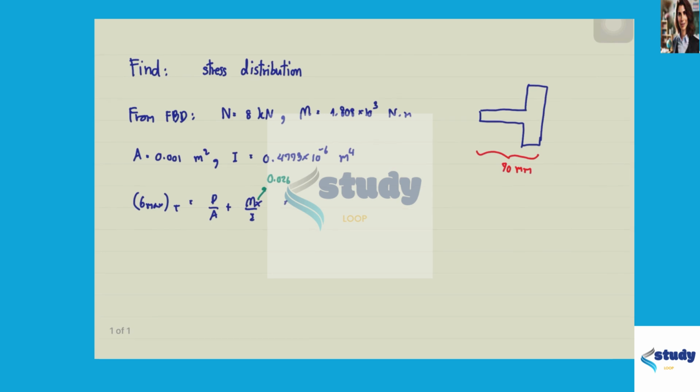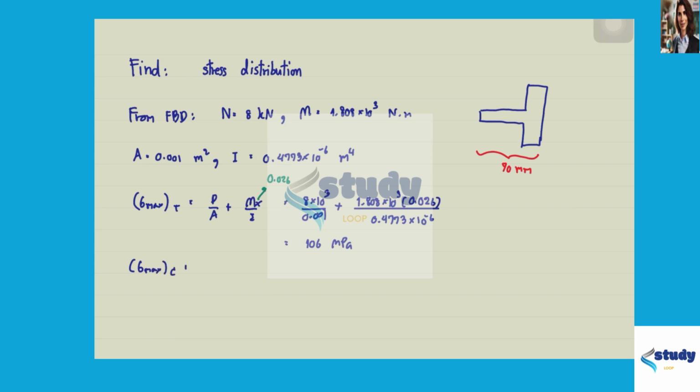So that is P divided by A plus M times x divided by I. And that is 106 megapascal for the maximum tensile stress.